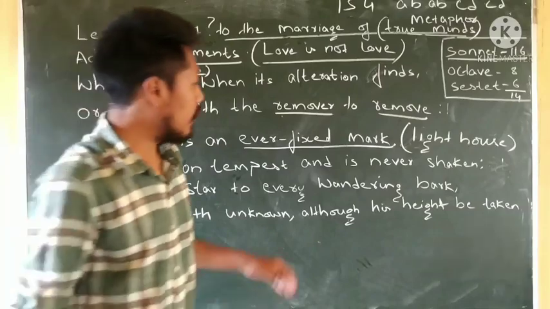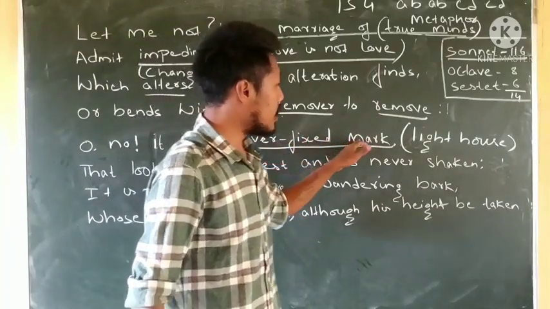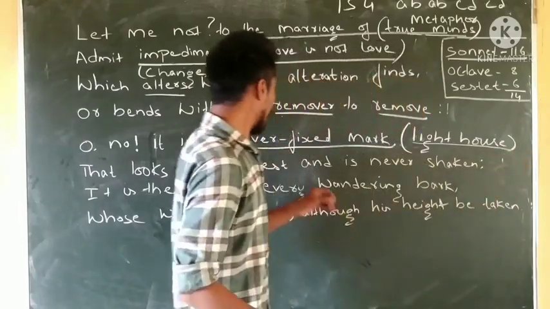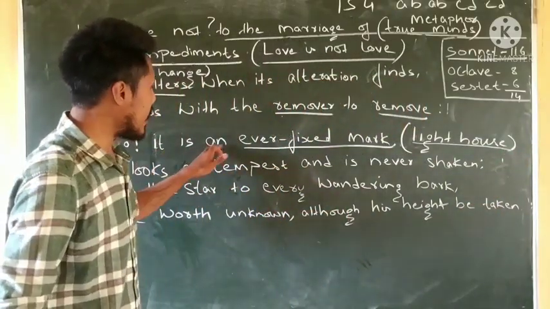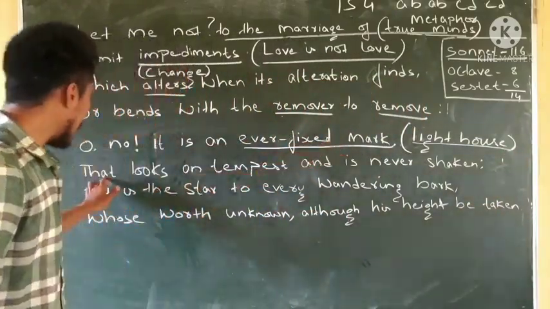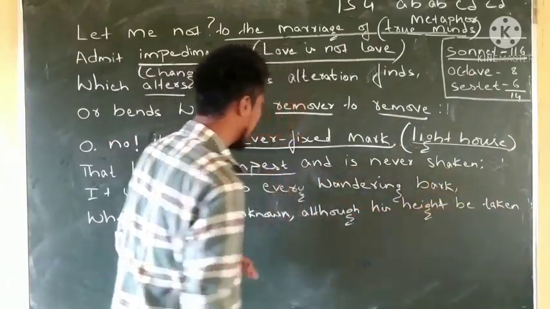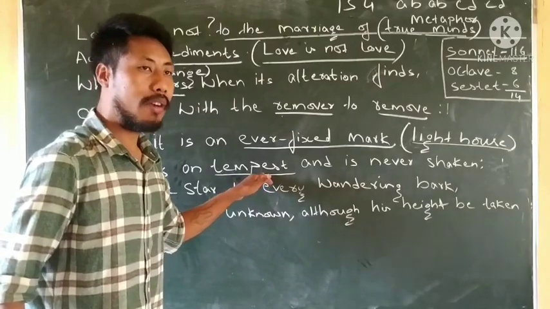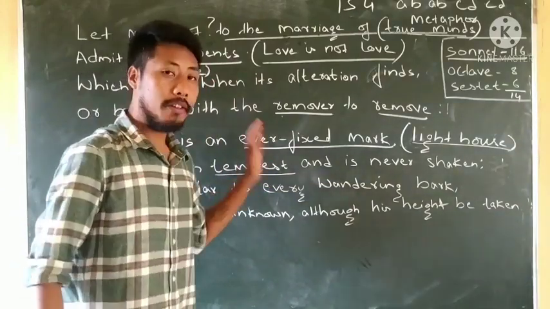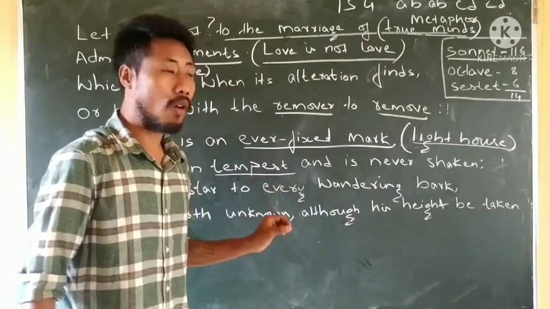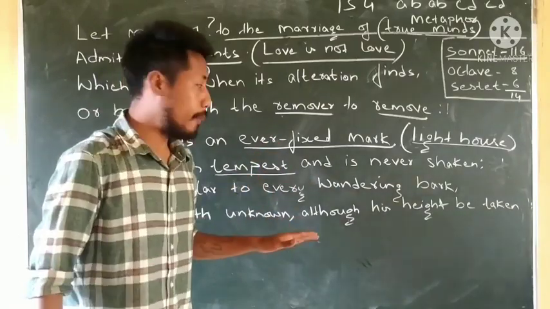The metaphor that we can find here, the ever fixed mark, is used for a lighthouse. It says, oh no, it is an ever fixed mark that looks on tempests and is never shaken. Tempest means a raging wave, and the word tempest is also used as a metaphor for problems.